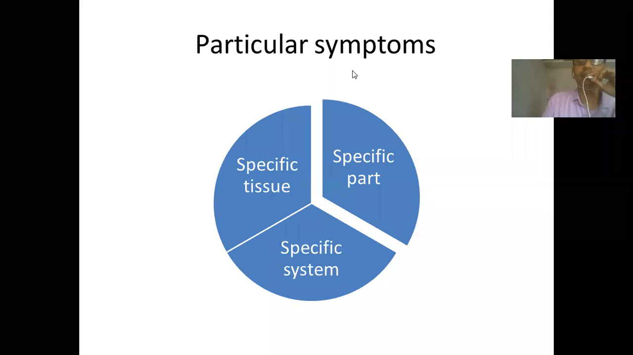Which system will the particular symptom not represent? Divyashri, Komal Mahajan, can you answer? Which system will the particular symptom not represent? Particular symptom will represent all the systems except one system. Which is that system that is included in general symptom?